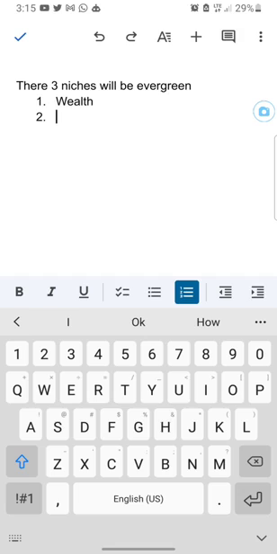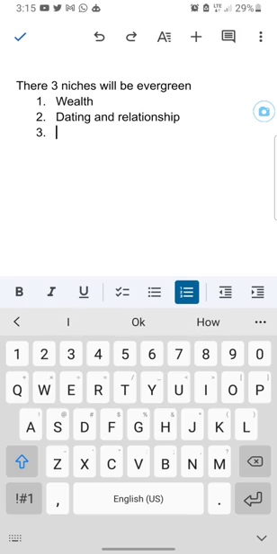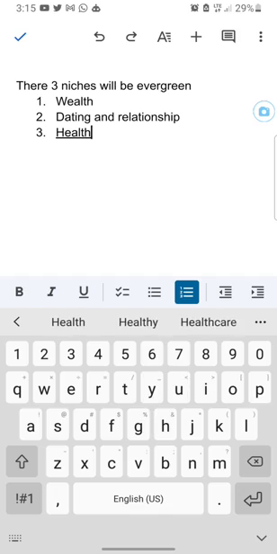The second one is dating and relationship. Even nowadays, almost everybody is having problems with their relationship, even married people. So if you could come up with a solution to their problem, they're going to buy your book. That is why it's very lucrative. Then the third niche is health. Almost everybody is having one or two issues about health. Now you could niche down. I'm going to teach you how to niche down anyway, and ChatGPT will help you to do that.